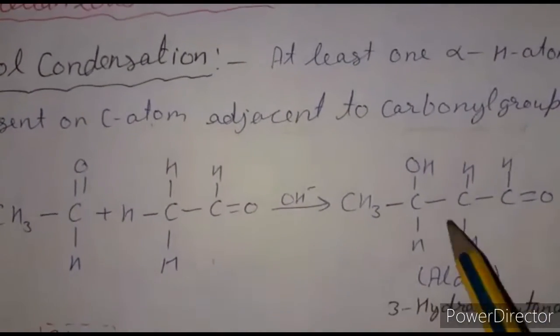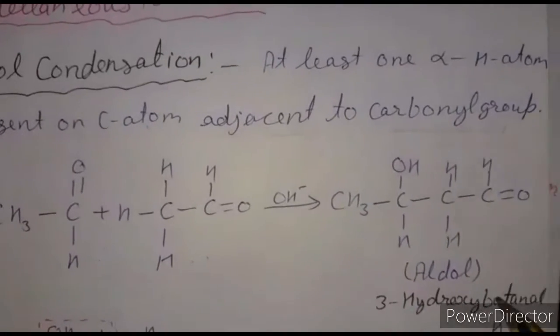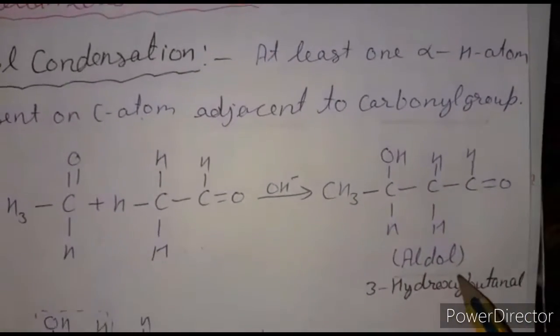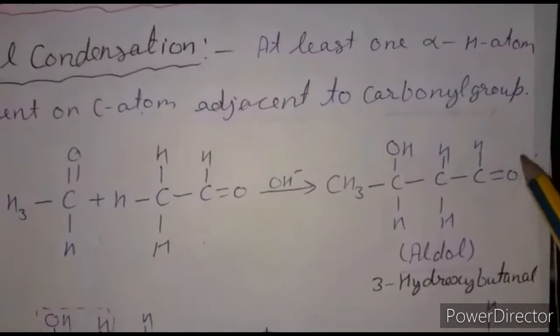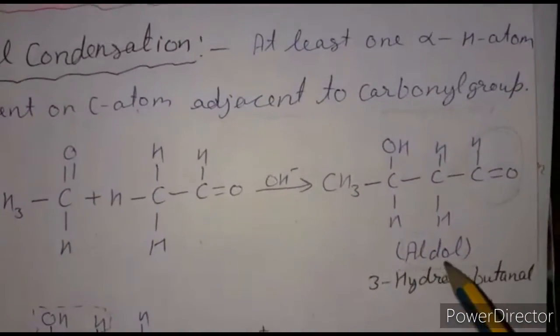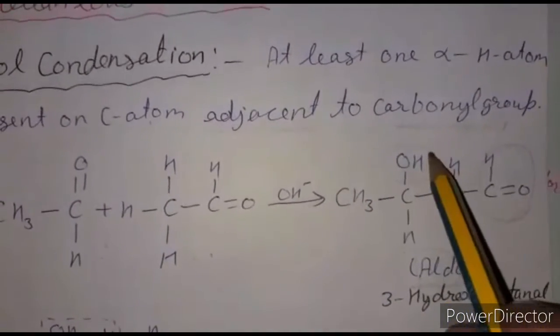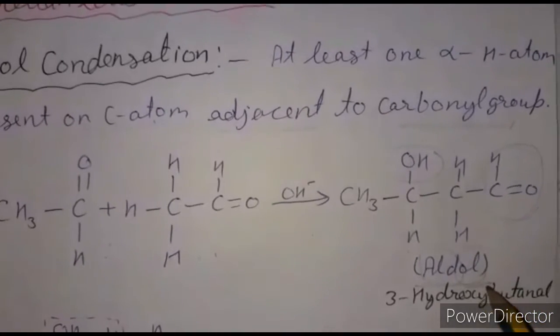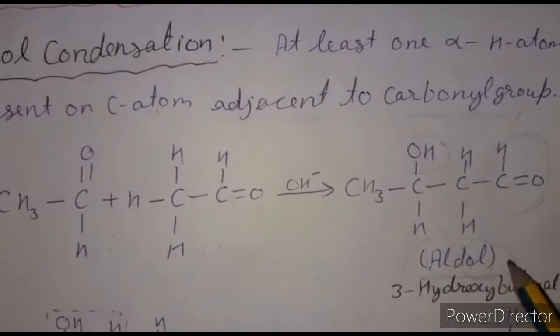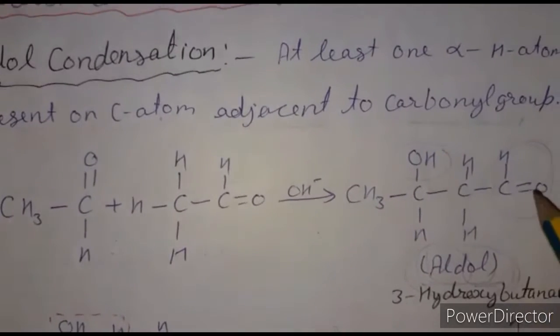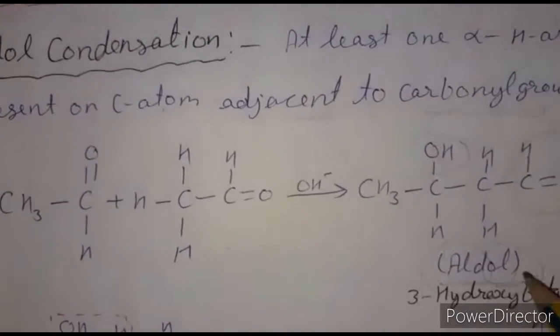If an aldehyde forms 3-hydroxybutanal, it is called aldol. Why is it called aldol? Because there is one aldehyde group, "ald", and an OH group present, so from the OH group there is "ol". That's why it is called aldol. If a ketone group is present, it is called ketol.